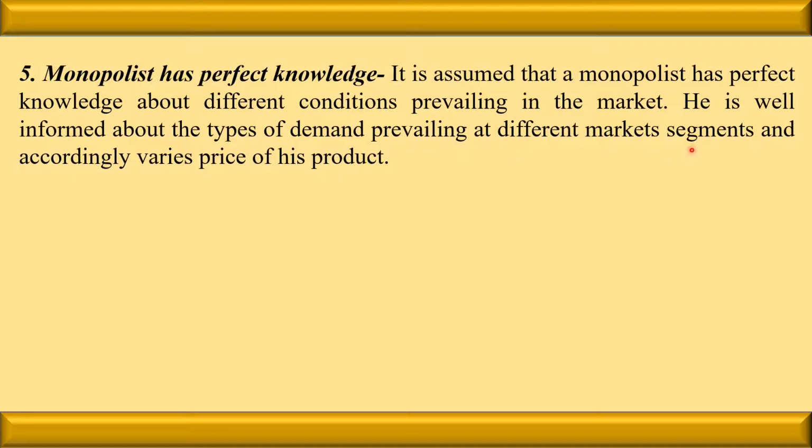When I say market segments, we know that in the market we have different segments. For example, infants are there, teenagers are there. Or in other words, we can say lower income group is there, middle income group is there, high gentry are there. So different segments are there. And the monopolist has complete information about the requirements or the demands of different segments. So accordingly, he fixes the price, and accordingly he manufactures the product and makes changes in the product.